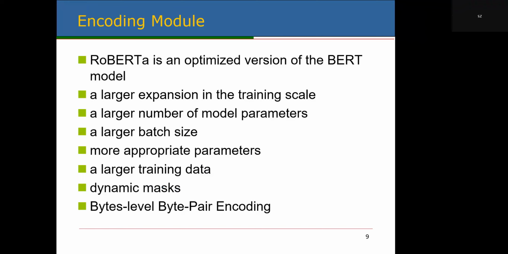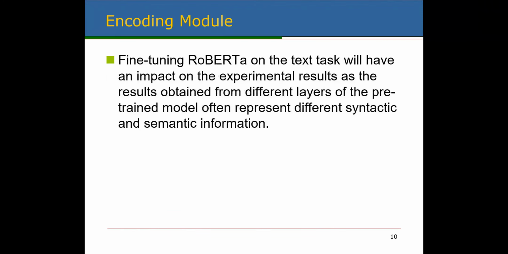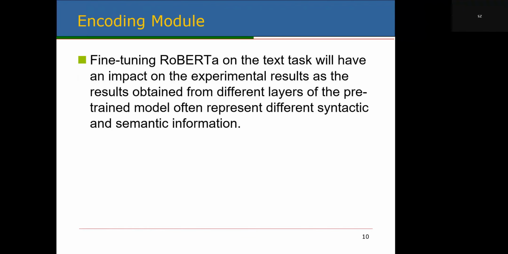The RoBERTa model has the following advantages over the BERT model. Fine-tuning RoBERTa on a task will have an impact on the experimental results, as the results obtained from different layers of the pre-trained model often represent different syntactic and semantic information. Chinese relation extraction is also a type of text-based task, and using different layers of the pre-trained model for encoding has different effects on the task. Fine-tuning the RoBERTa model can better apply it to a Chinese relation extraction task.